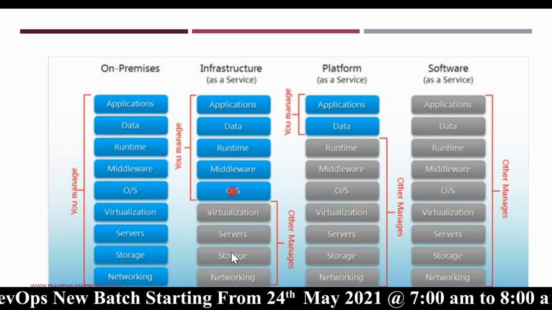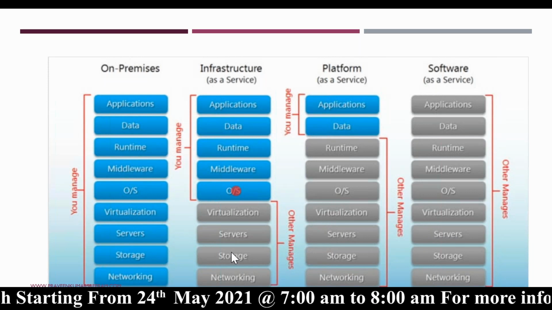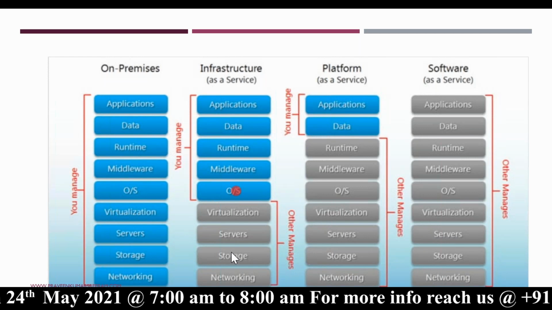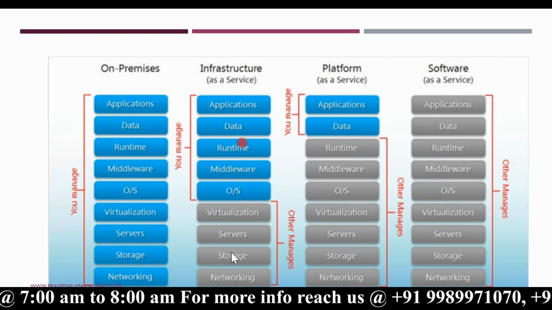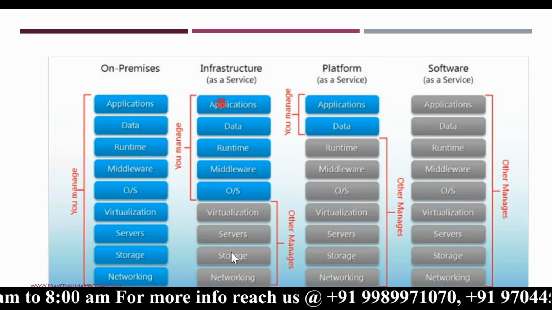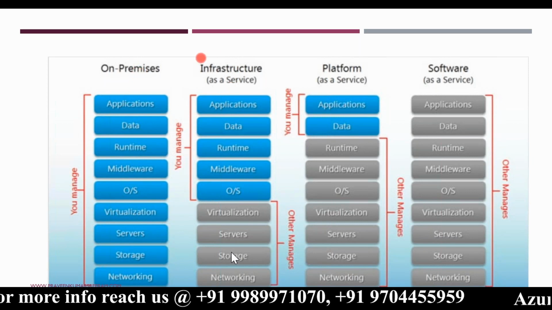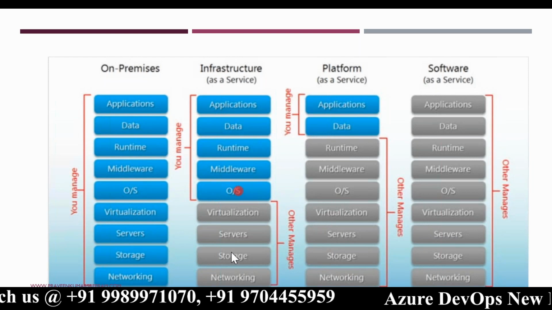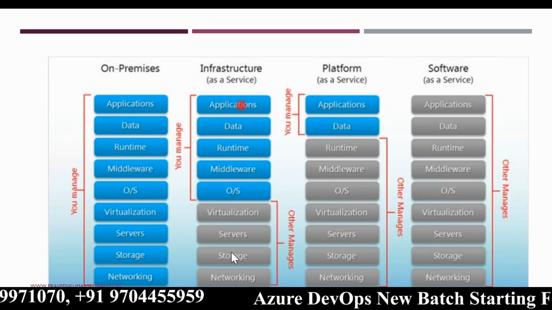Because the OS is under our control, we are responsible for installation of patches, security patches, updates. Everything is our responsibility. We have to explicitly install all this in IaaS. So moving from on-prem to IaaS definitely saves a lot of work and a lot of money for our customer. Okay.